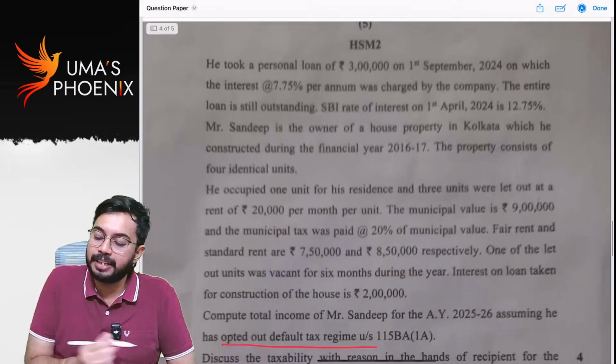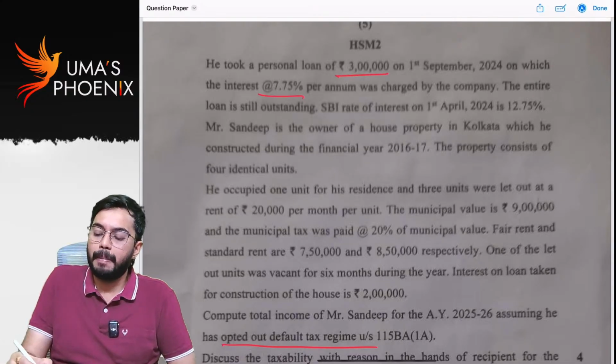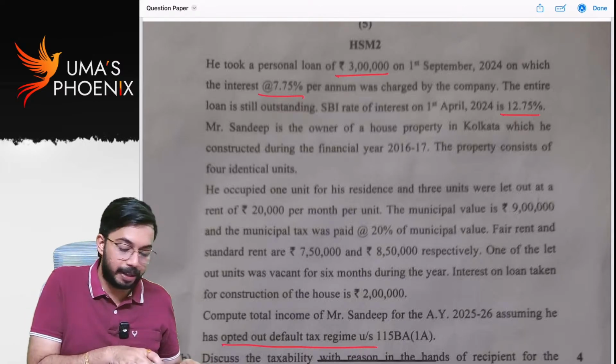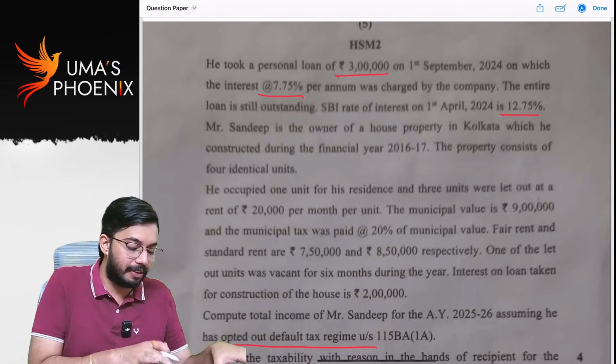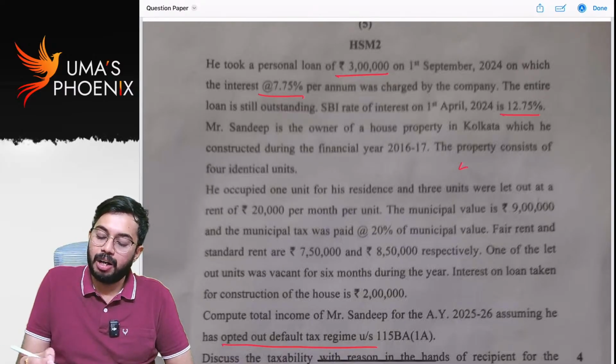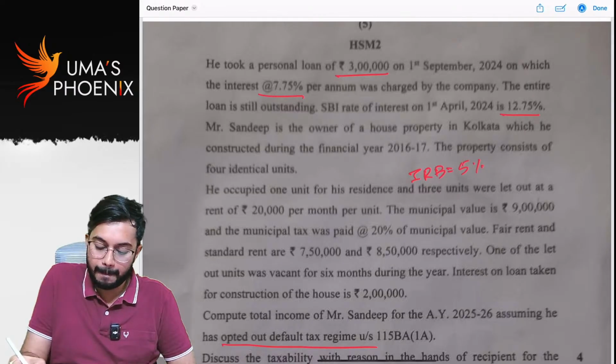Personal loan of 3 lakhs was taken. Rate of interest 7.75%, but market rate of interest 12.75%. 12.75% minus 7.75%, how much? 5%. So the interest rate benefit is 5%, that is taxable.